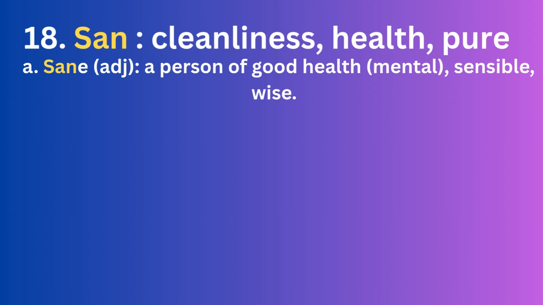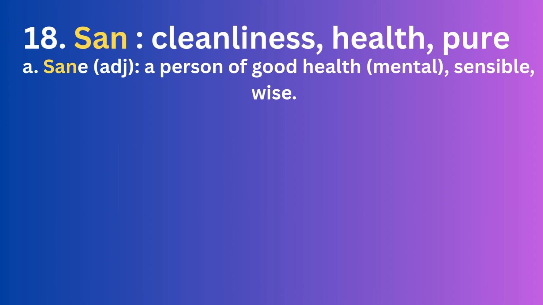It's an adjective which means wise, a person of good health, mental especially, sensible, or we can say a wise person, sage person. Here you will note that this is the root word. That is simple, I think, and pretty easy to understand and remember the meanings.